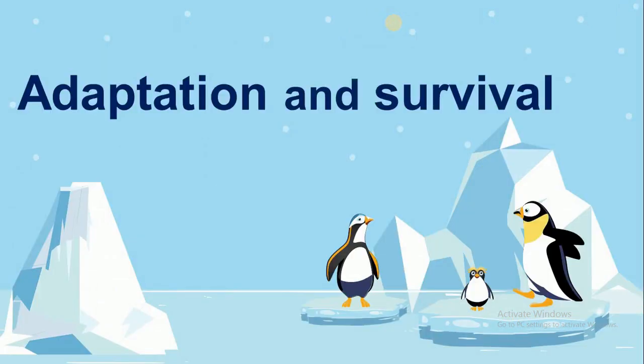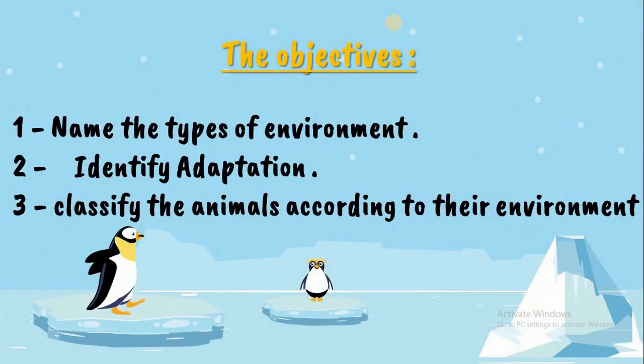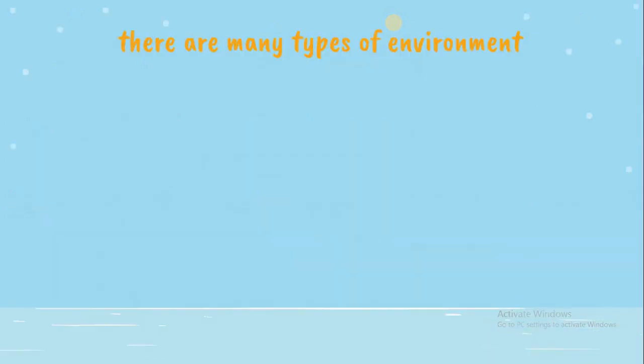Adaptation and survival. Any living organism in our life does actions or has structures in itself to stay alive, to make adaptation in an environment. Objective: name the type of environment, identify adaptation, and classify the animals according to their environment.